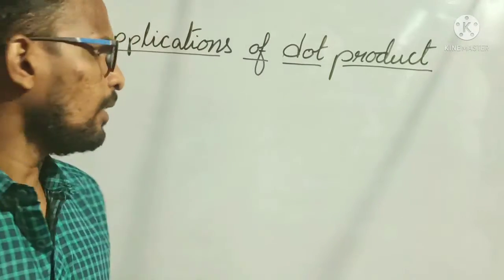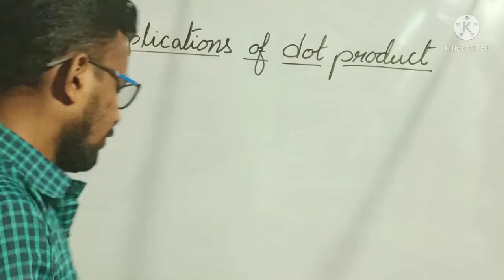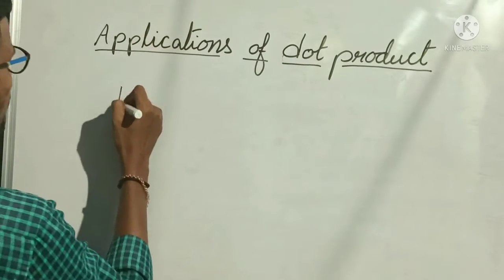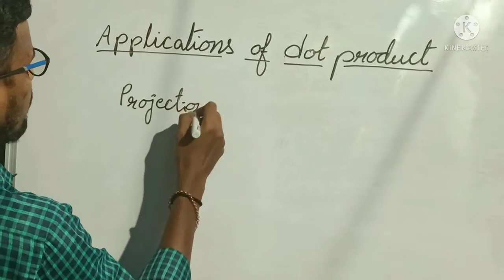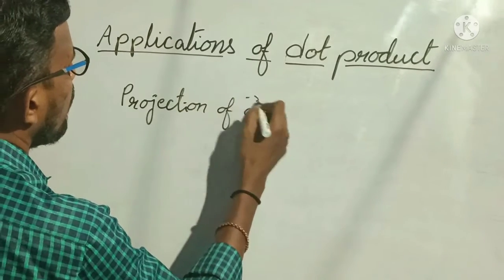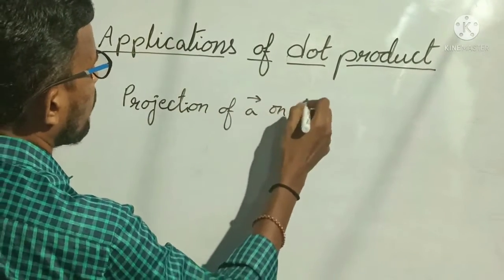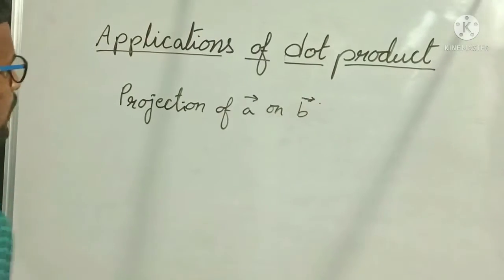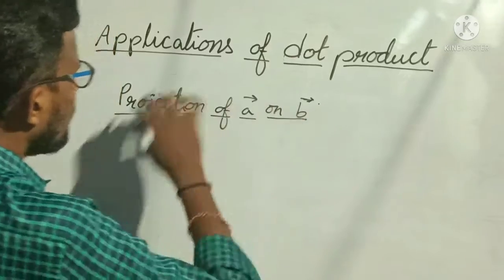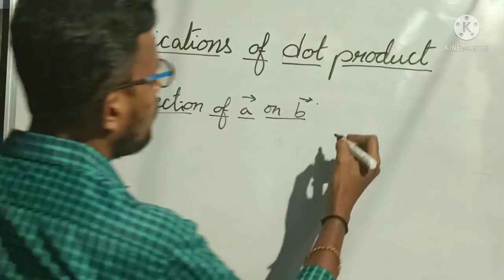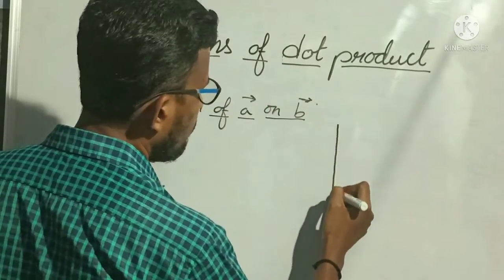So now let us see some more concepts in our applications of dot product. Our first concept is projection of a vector on another vector. So projection of A bar on B bar. Let us understand this concept today, and along with this, I will explain one example also, by taking some vectors.